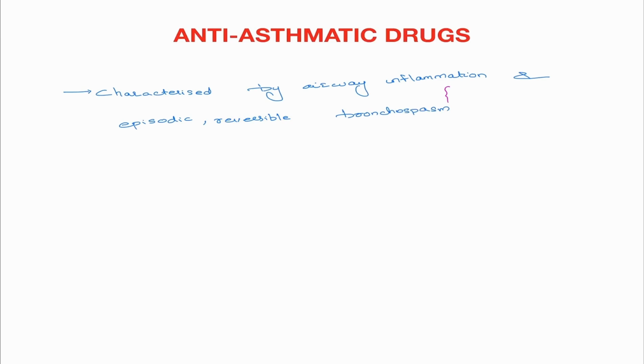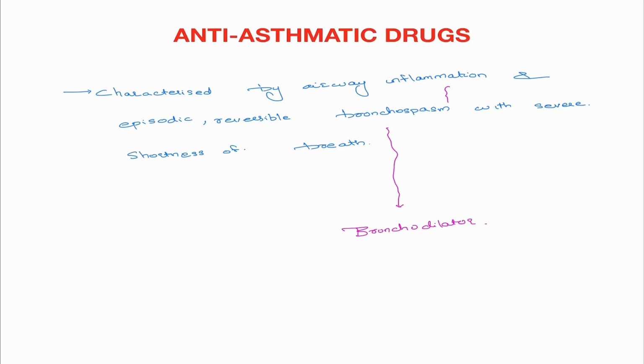So two terms which you should know here are airway inflammation and bronchospasm with severe shortness of breath. Definitely understandable. There is severe inflammation and severe bronchospasm. There is going to be severe shortness of breath. Now, let's come on to the therapeutics part. First we said there is inflammation, and then there is bronchospasm.